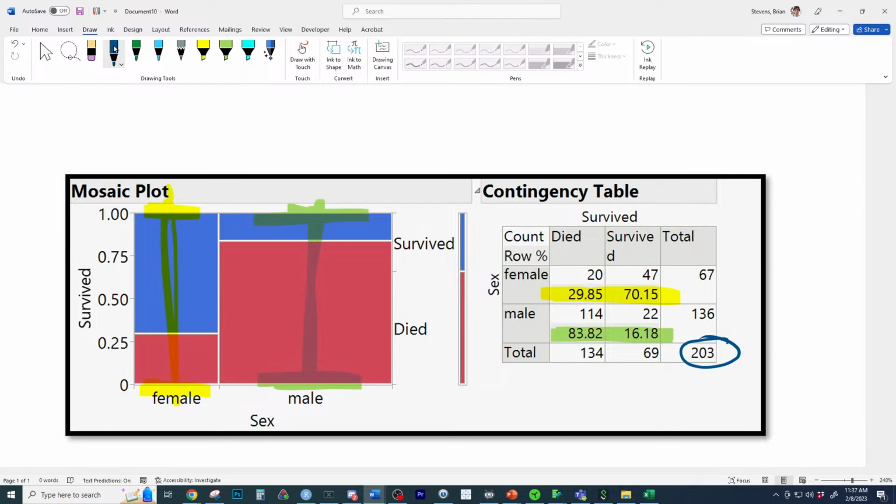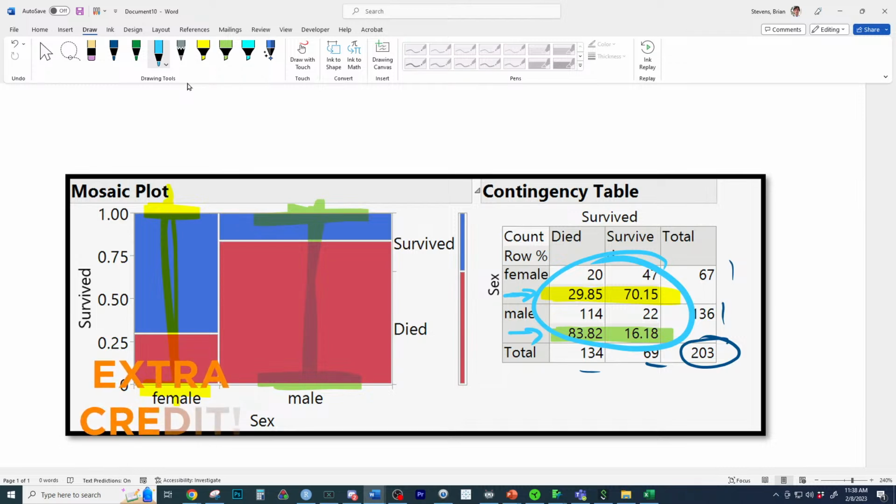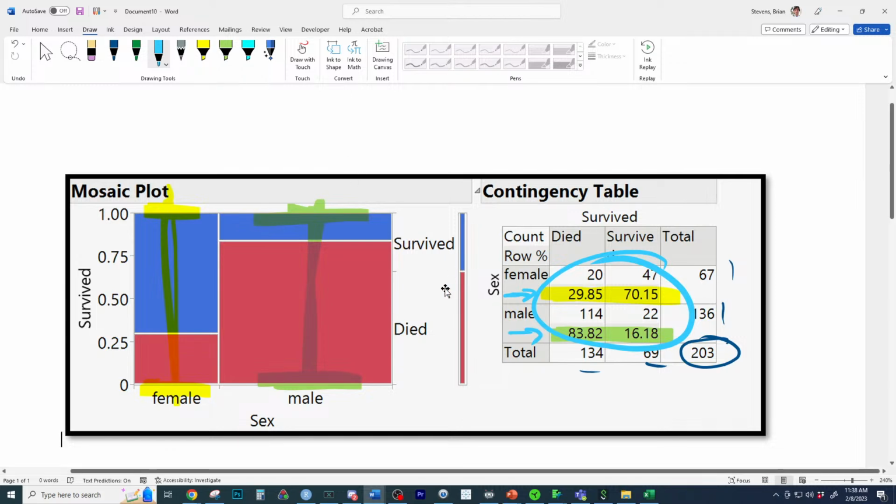We could talk about how many people survived, how many people died, how many males there were, how many females there were. But this is going to be the real important stuff inside of here. What are those called? Like, given someone is female, given someone is male. They might be called that. That might be another name for it. I got 3 points. Called conditional distributions. Conditional. So given someone is female, what's the probability they survived? And that's what I've highlighted in yellow. And you can see where it connects.